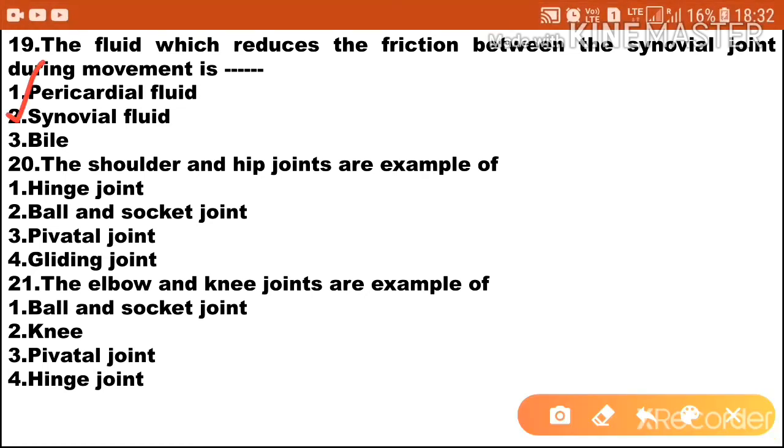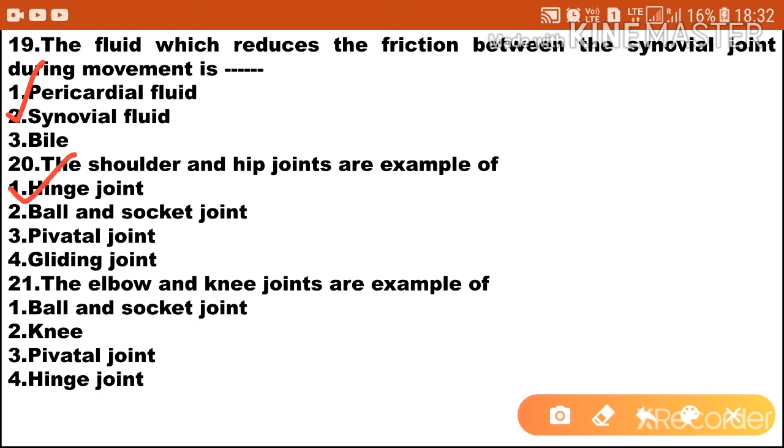Option 2. Next one, the shoulder and hip joints are example of hinge joint. Option 2 ball and socket joint. Option 3 pivotal joint. Option 4 is gliding joint. So the shoulder and the hip joints are example of ball and socket joint. Option 2 is the correct answer.